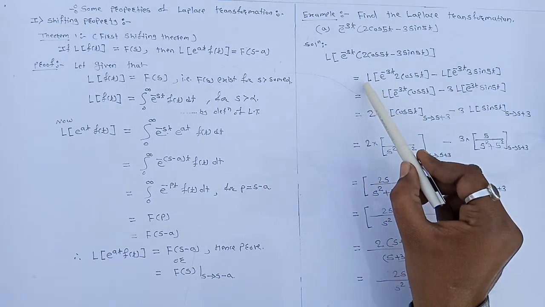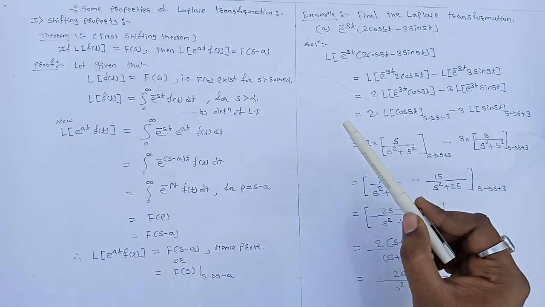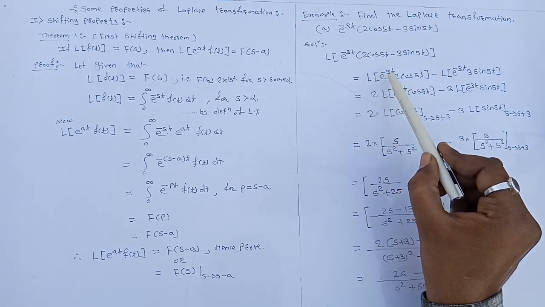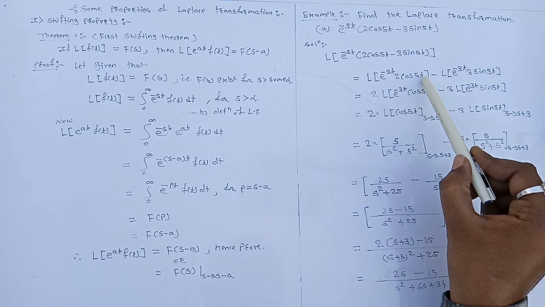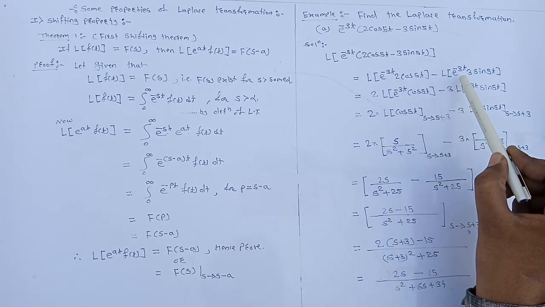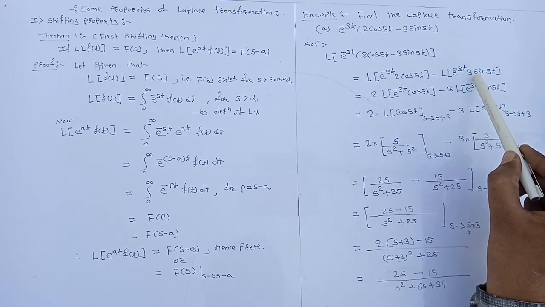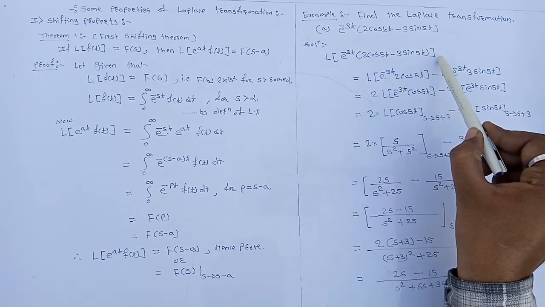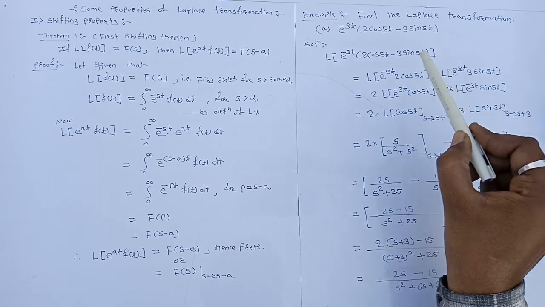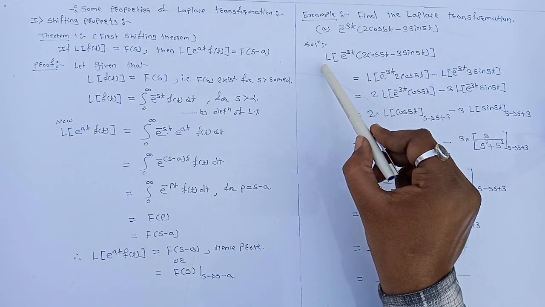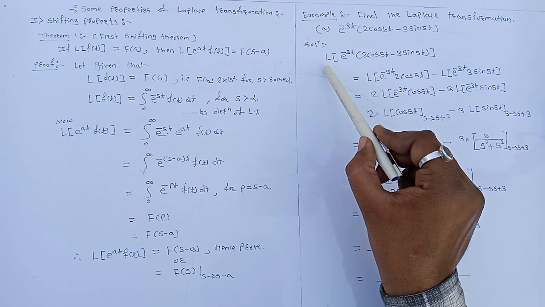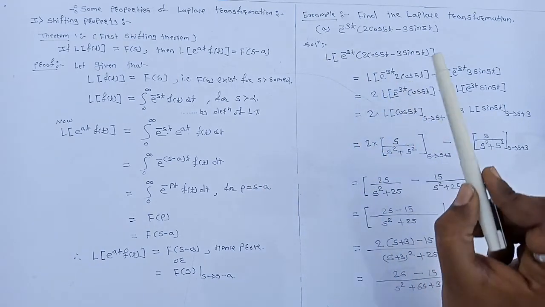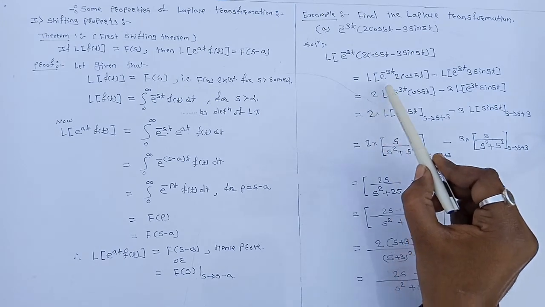By the linearity property, this is Laplace of e raised to power minus 3t into 2 cos of 5t minus Laplace of e raised to power minus 3t into 3 sin of 5t.